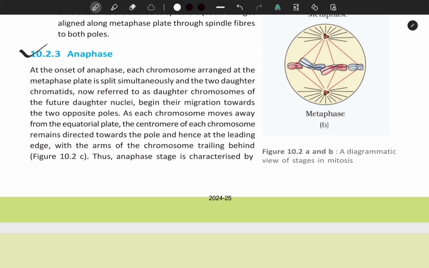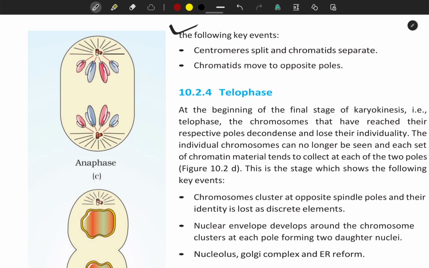Thus, the anaphase stage is characterized by the following key events: first, the centromere splits and chromatids separate. Second, chromatids move to opposite poles.